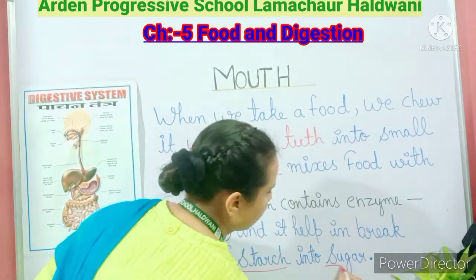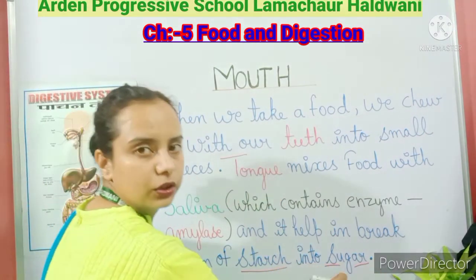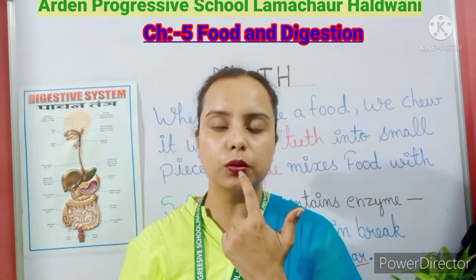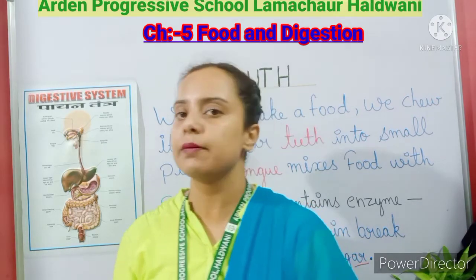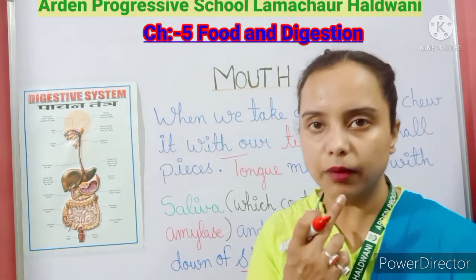It means that with the help of the amylase, the starch is breaking down into sugar, and all this process is taking place in our mouth only. Okay, it is not going into our stomach. All this process is taking place in our mouth only.